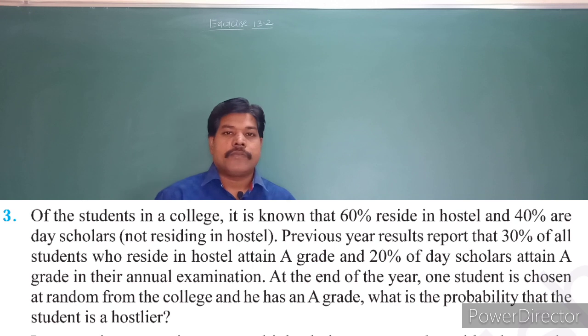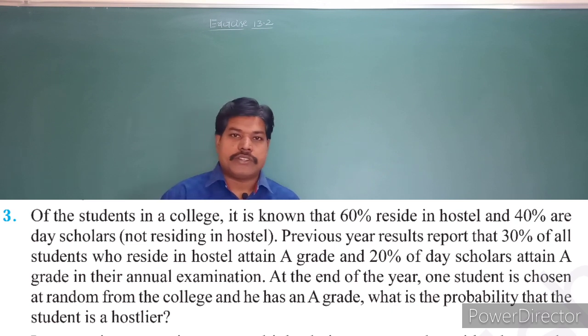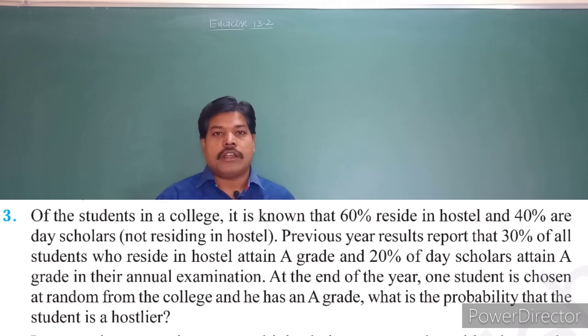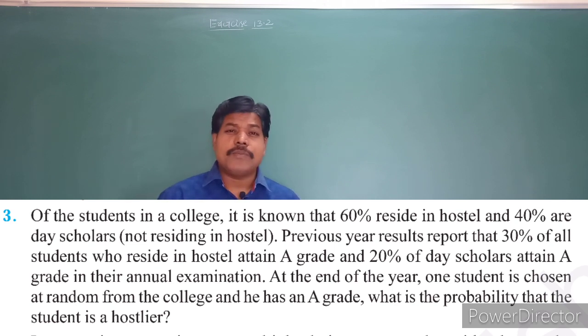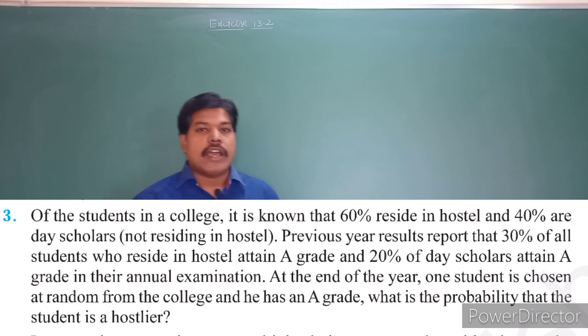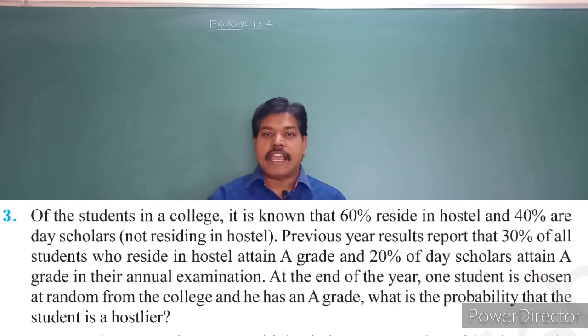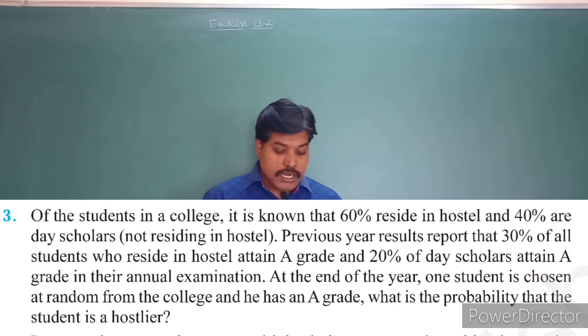So what is the question, students? In the question they are given that 60% of the students are hostlers and the remaining 40% are day scholar students. They observed that in the final examination, 30% of the hostler students got A grade and 20% of the day scholar students got A grade. At the end, they are asking: one student is selected and already identified as having A grade. What is the probability that he is a hostler student?